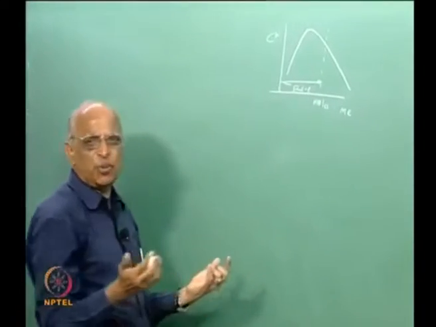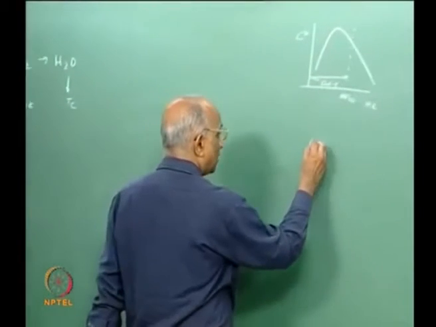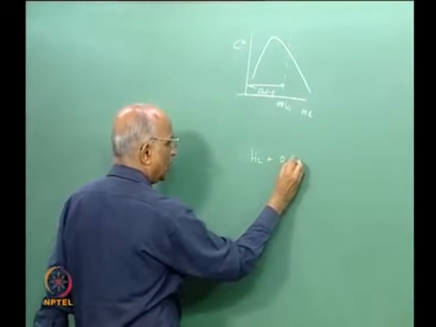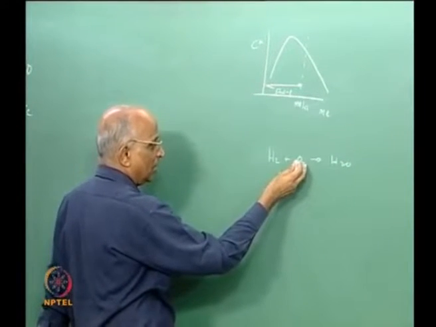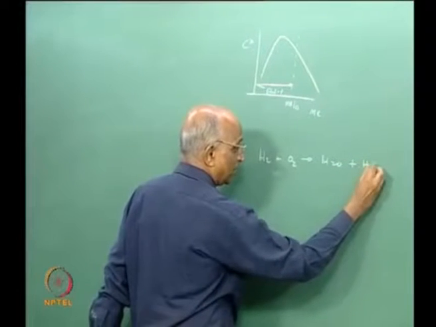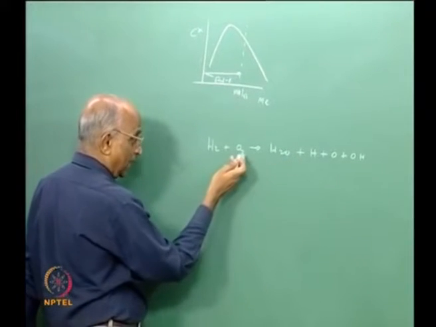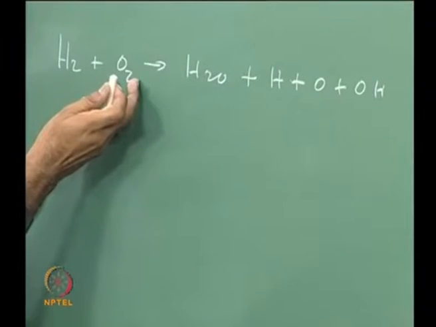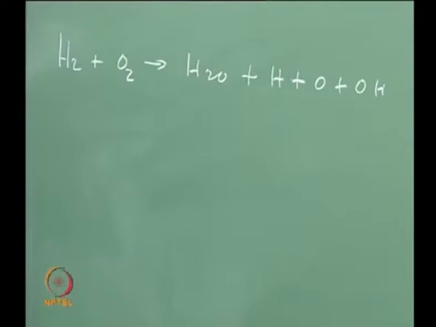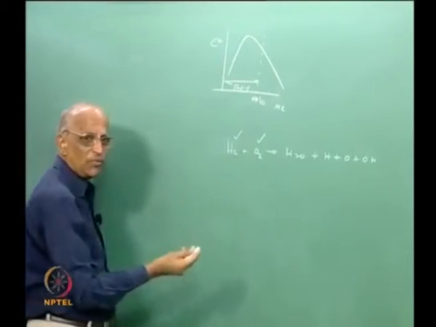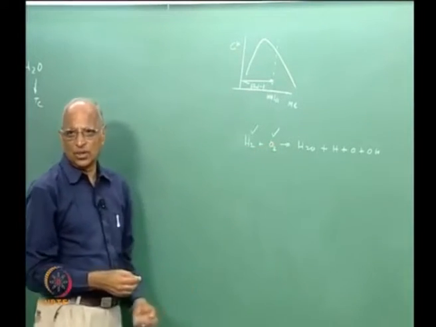But maybe before I go to this problem, since we studied what are the conditions required, let us just put down some 5 or 6 propellants which we can say are viable propellants. One is, oh yes, hydrogen and oxygen to give me H2O, but I want to operate it under fuel rich conditions. Therefore, I will get something like H2O plus H plus O plus OH and so on, because I do not have sufficient oxidizer to form water, and these are the products of combustion which I will get. Therefore, hydrogen oxygen could be one of the propellants, and let us do a small problem under stoichiometry and then extend it to fuel rich condition.